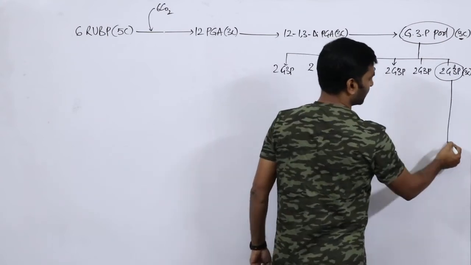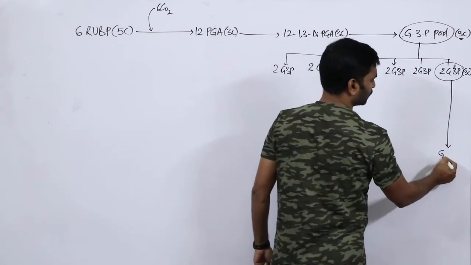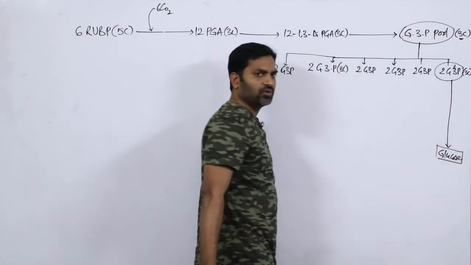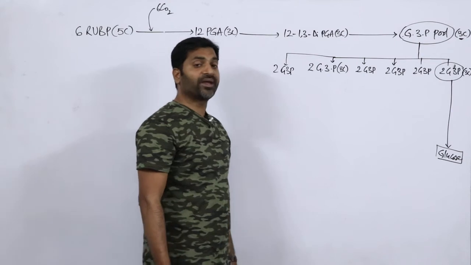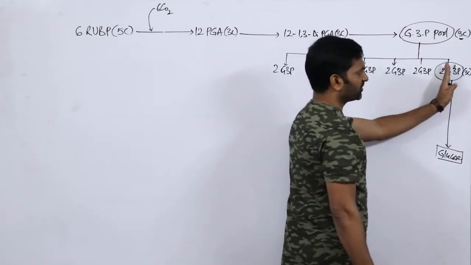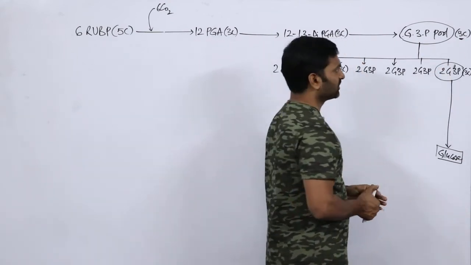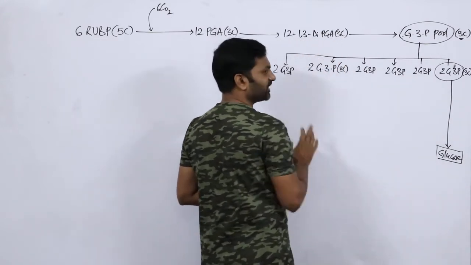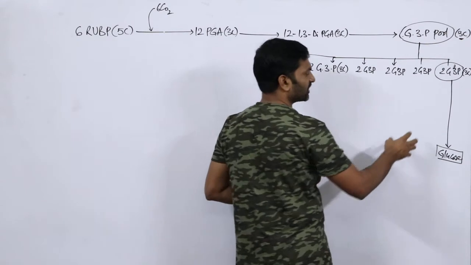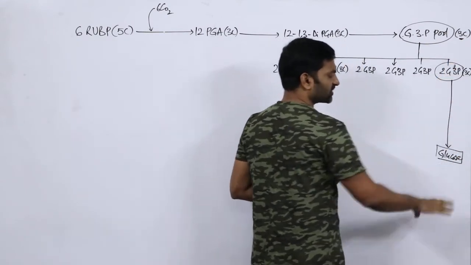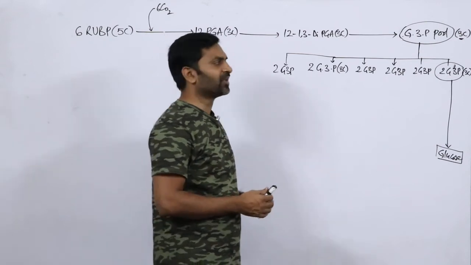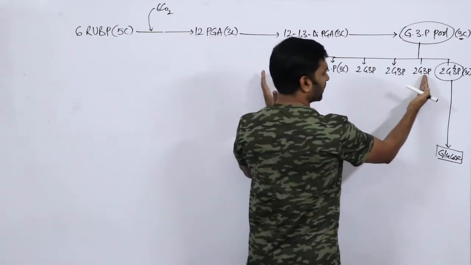This G3P is converted into glucose finally. So how many remain? Just minus 6 carbons. What about the total number of carbons? The total number of carbons would be 36. Out of 36, 6 carbons are converted into a glucose molecule, or you can say carbohydrate. So what remains? 30 carbons remain.